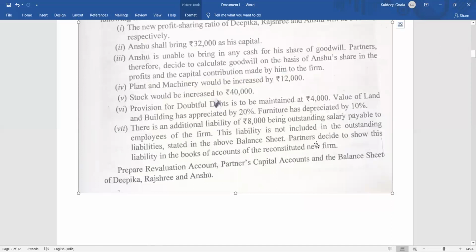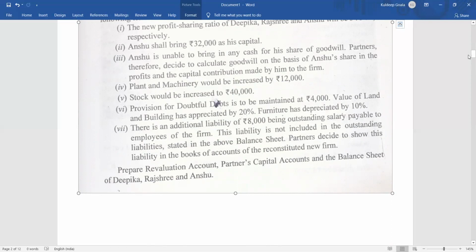Now what is given here? The partners decided, it was not given in the balance sheet, meaning above it was not recorded. This liability was not recorded, an unrecorded liability. Then what is told? The partners decided to show this liability in the books of accounts. So we are going to show that. What is asked? Prepare the revaluation account, capital account, and the balance sheet.